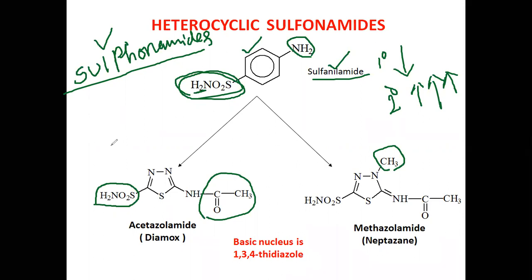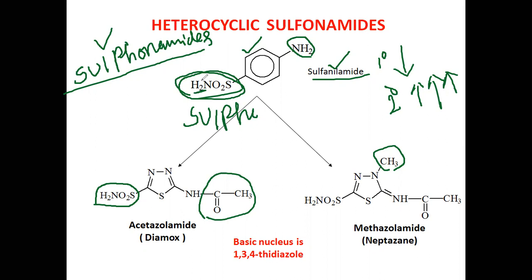Could you repeat the one for NH2 replaced with acetyl? Here the amine group has been replaced by an acetyl group. One of its hydrogens has been replaced by an acetyl group, and there won't be any substitution on the sulfonamide group. What is this group? Sulfonamide group. Yesterday also we saw sulfonamide groups in alpha 1 blockers. What is that drug? Tamsulosin. Tamsulosin has a sulfonamide group.